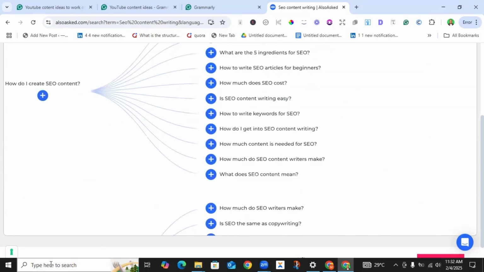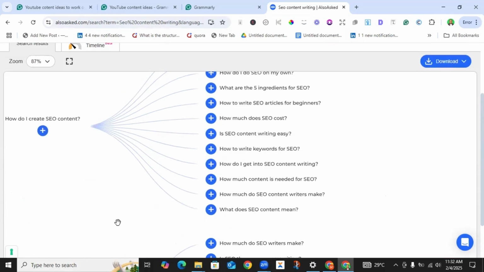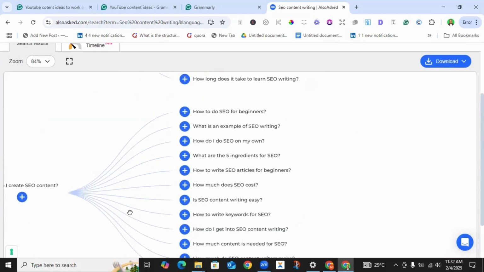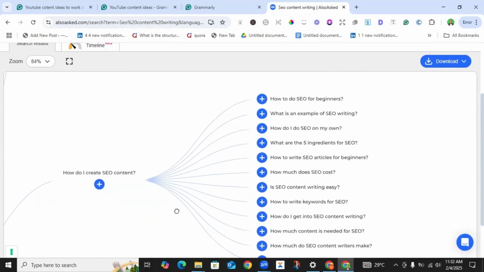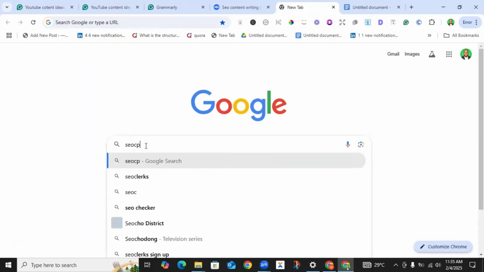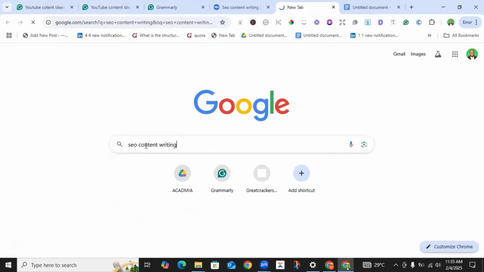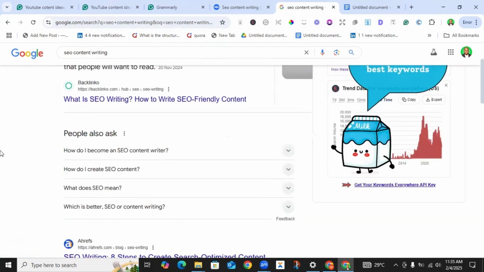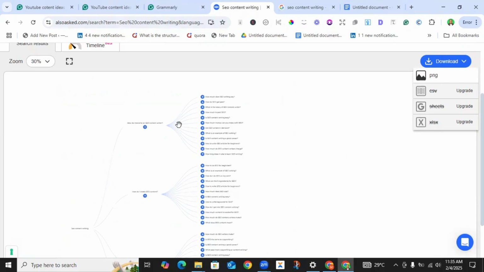So you want to carefully look at these questions and begin to sieve out those questions that are relevant to your business. Now, when I say people also ask section of Google, let me input, say, SEO content writing. This is people also ask. So this is the section that this particular tool, Also Asked, extracts information from.